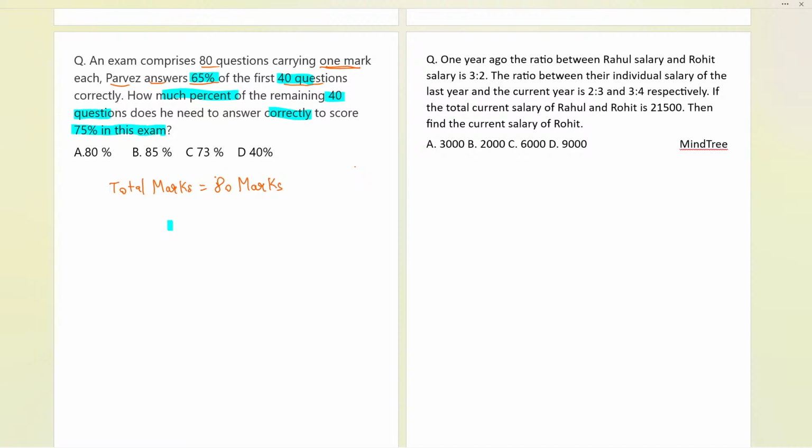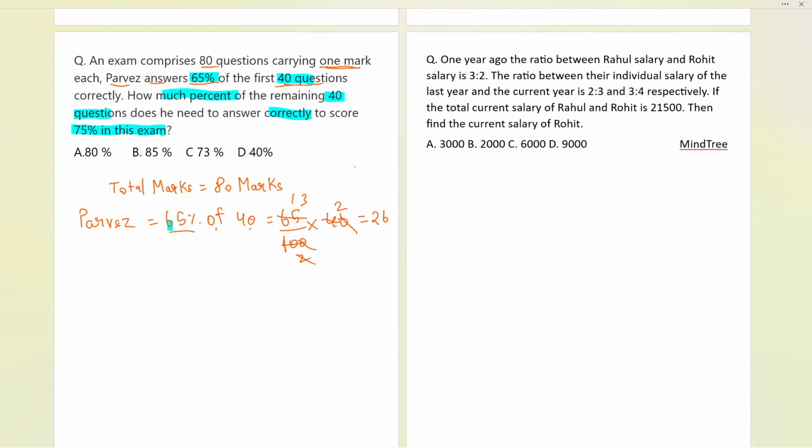So if I write how many Parvez answered correctly: Parvez answered 65% of what? Only 40. So that will be 65 by 100, and of means multiplication, so multiply by 40. Let us cancel the zeros, 5 times 13, and 2 times 2 is 4, so we are getting 26. Parvez answered 26 questions correctly, or 26 marks he has got.